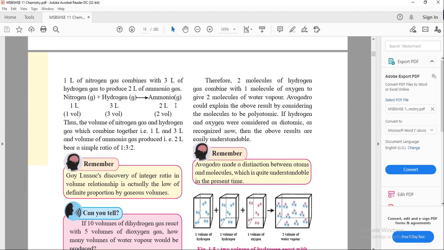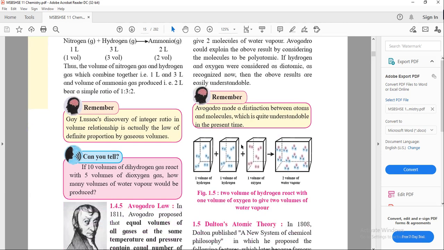Similarly, another example is given: one volume of nitrogen is combining with hydrogen and producing double the volume of ammonia. So the volume can become less, or the volume can become more. Gas can compress after reacting. The two gases are reacting and combining and form a new molecule of gas like ammonia. Nitrogen gas and hydrogen gas are combining and forming ammonia. So it can occupy less volume or more volume, depending on the reaction.